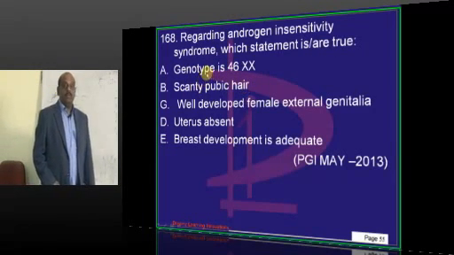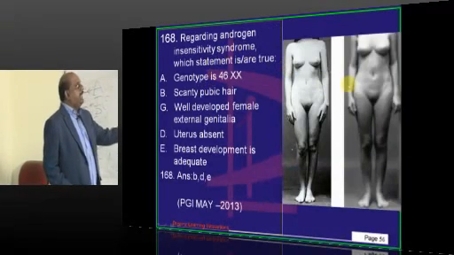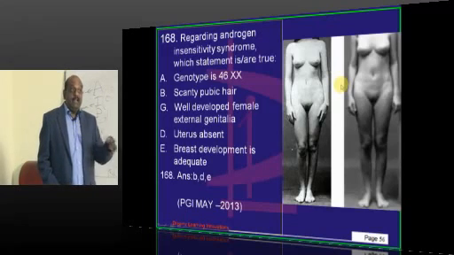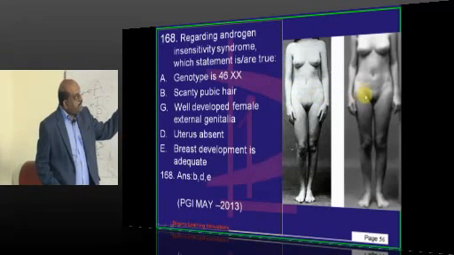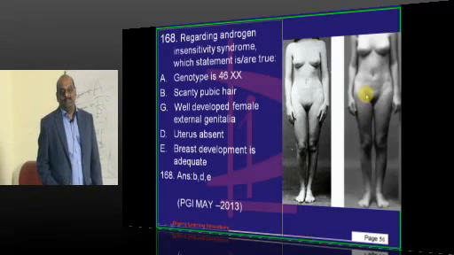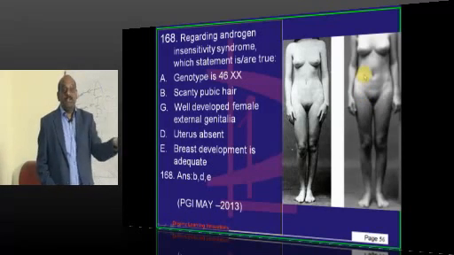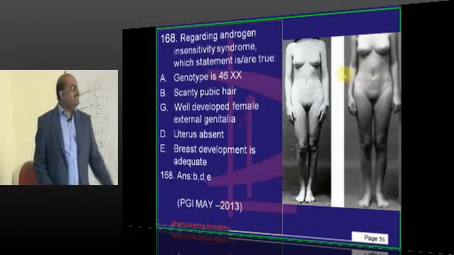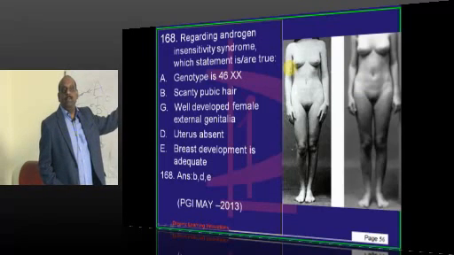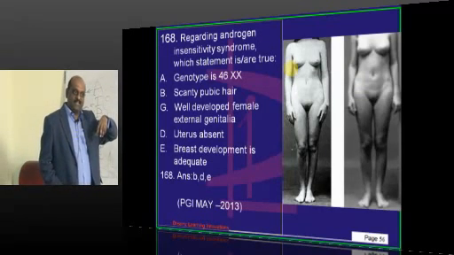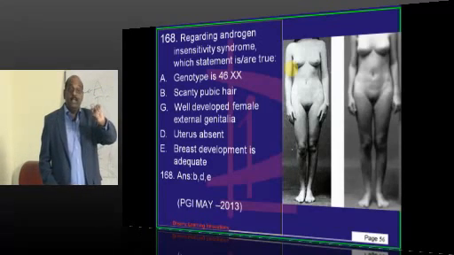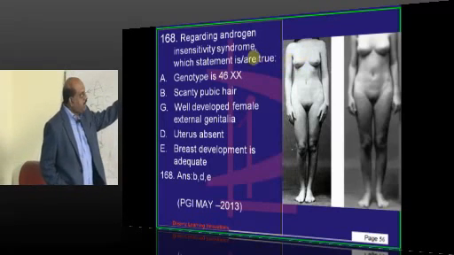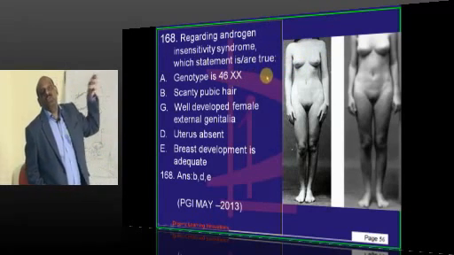Now, what is androgen insensitivity syndrome? They have a karyotype of XY, actually they are males. They have a testis which is intra-abdominal or sometimes in the inguinal canal as an inguinal hernia. And their testosterone cannot act on the receptors. So that is the reason they don't develop male features or descent of testis. And because testosterone production is normal, all the testosterone convert into estrogen, and any estrogen will lead to the development of the breast, is what you need to basically remember.